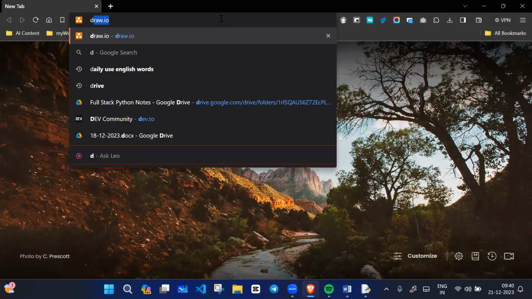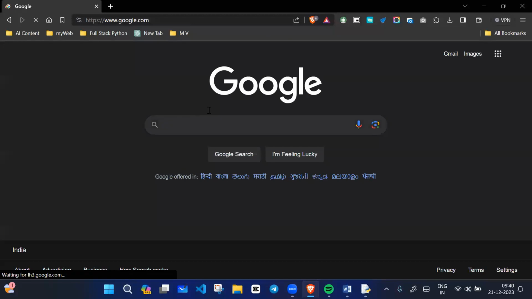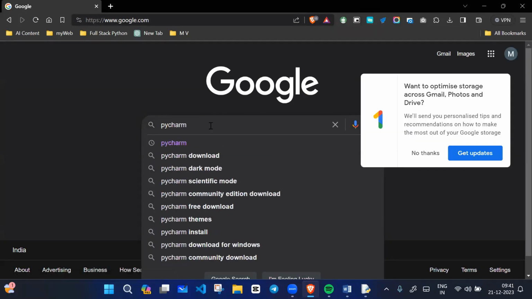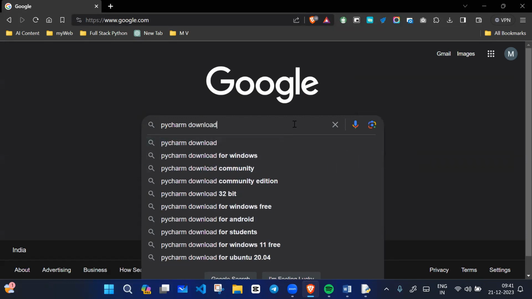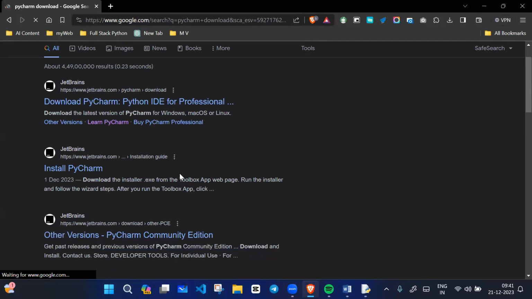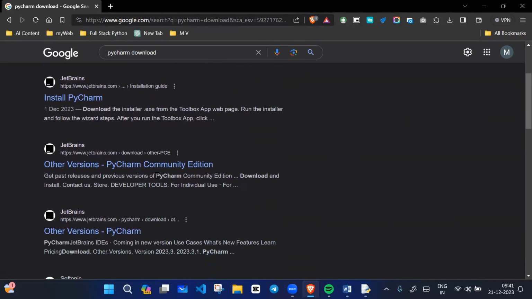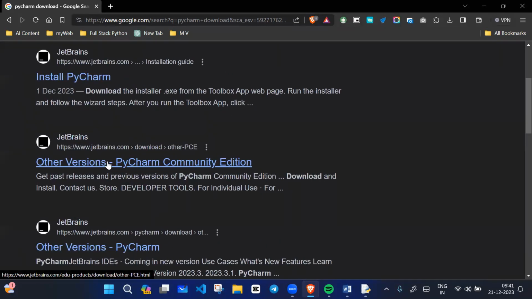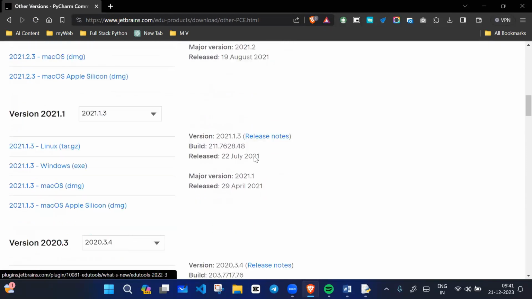Okay, so first we will search on Google. Here is Google. I will search here for PyCharm download, so we will download PyCharm. You will go to this website. No, not the first website. We will go here to PyCharm Community Edition. We will download PyCharm Community Edition because it is freely available.